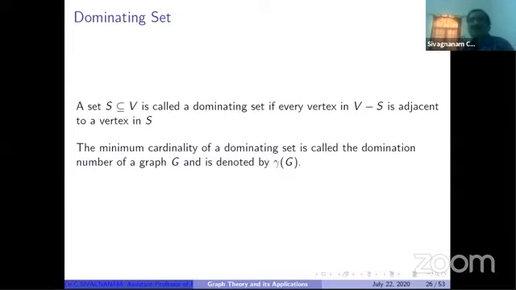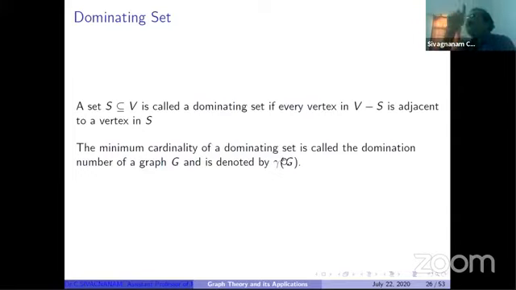Among the dominating sets, we can identify the one having minimum cardinality. That minimum cardinality of a dominating set is called the domination number, denoted by gamma of G.